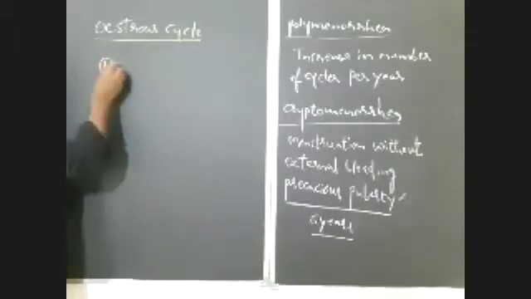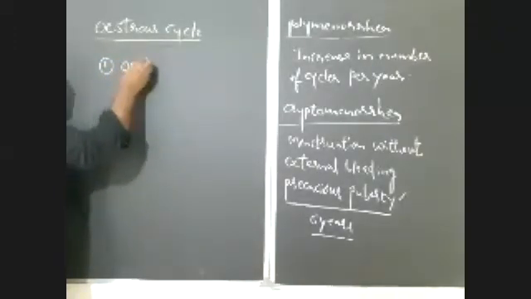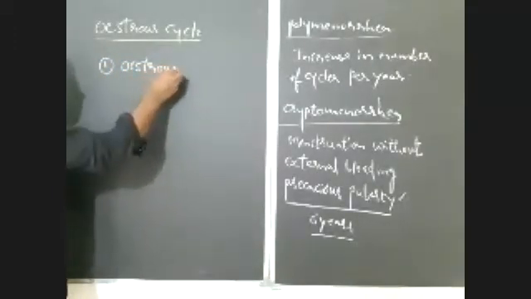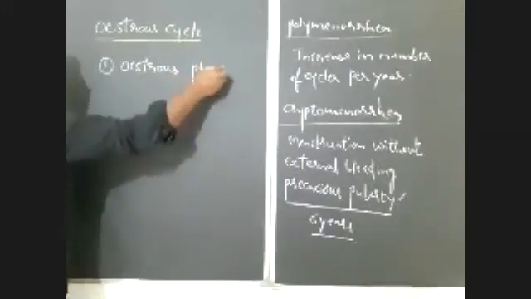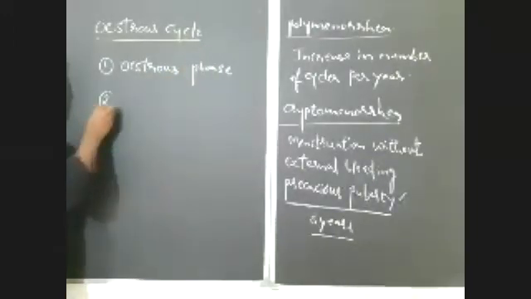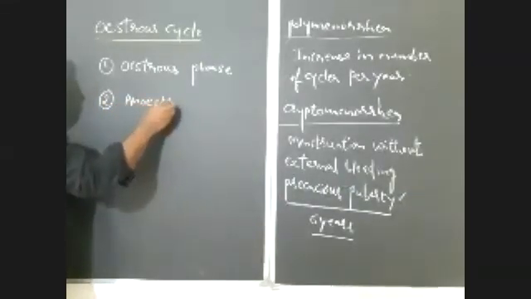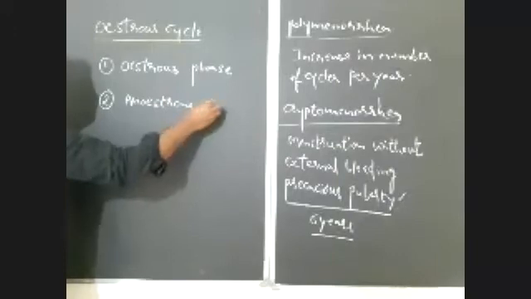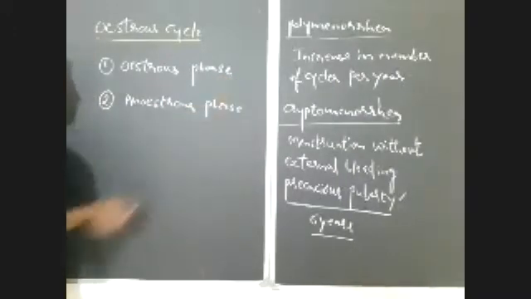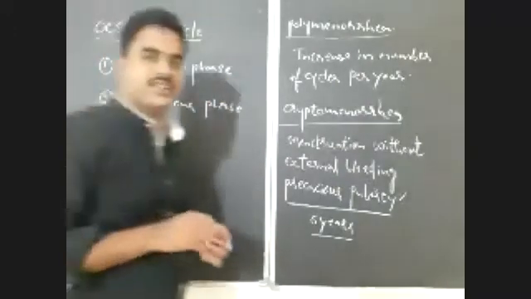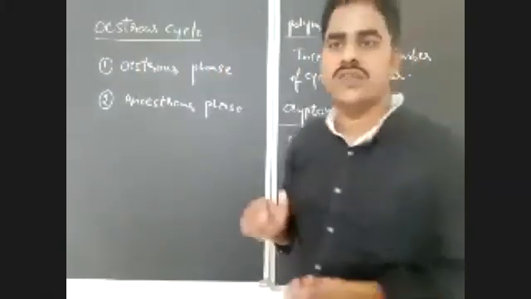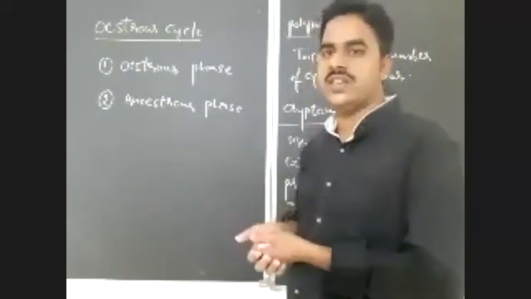Number one is estrous phase. Number two is anestrous phase. There are only two phases in the estrous cycle: estrous phase and anestrous phase.